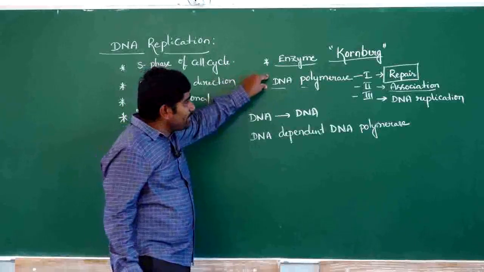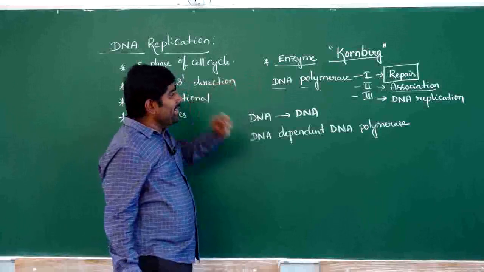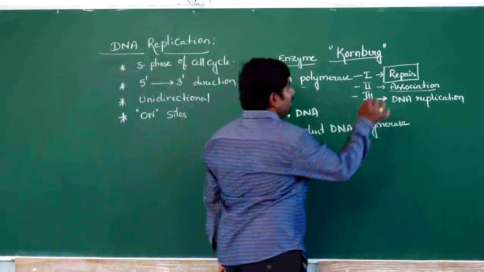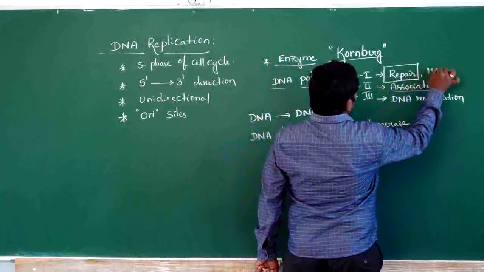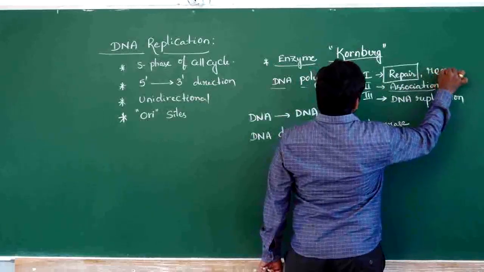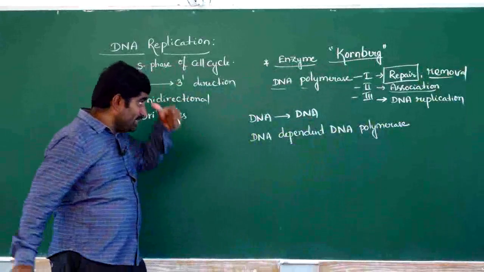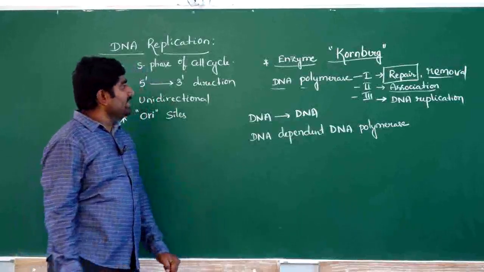Its function is mainly repairing of DNA and removal of primers. These are the two important functions of DNA polymerase 1.